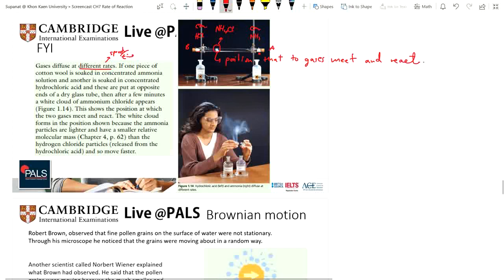Okay, so the white cloud forms in this position. It shows that it's close to hydrochloric acid. Because what? Because of ammonia.